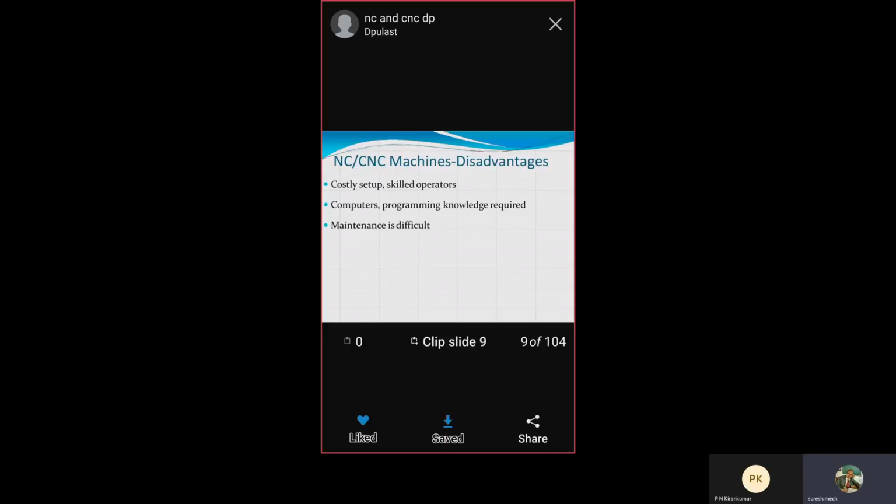Skilled workers, skilled operators are required. The operator should know the programming technology and the style of operating, how the CNC machine should be operated. If anything goes wrong, there may be a chance of breakdown in the CNC, which will lead to a big loss to the company. Therefore, skilled operators are required. Computer programming knowledge is required, as I just told.